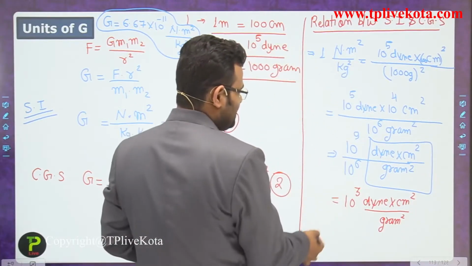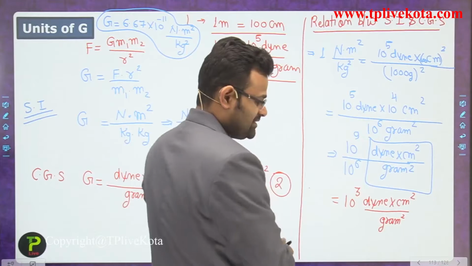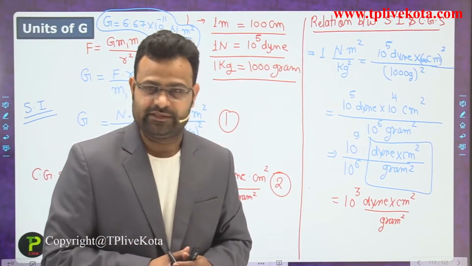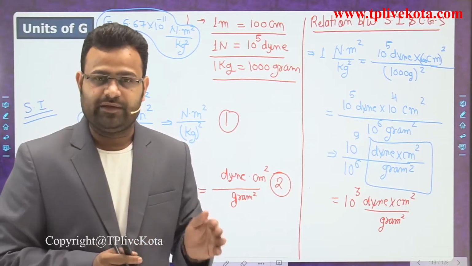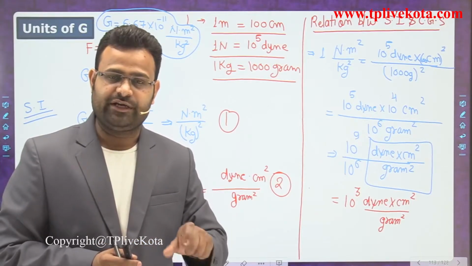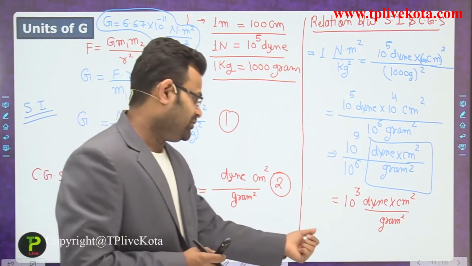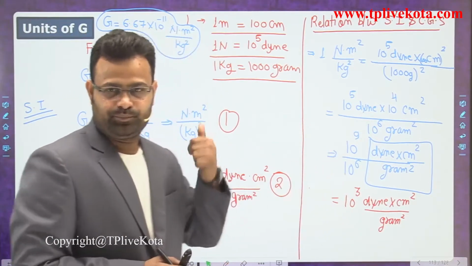That is the relation between the SI and the CGS system. Means for the gravitational constant, a universal constant, whenever you convert the SI unit into a CGS unit, you get 10 to the power 3 multiplied.